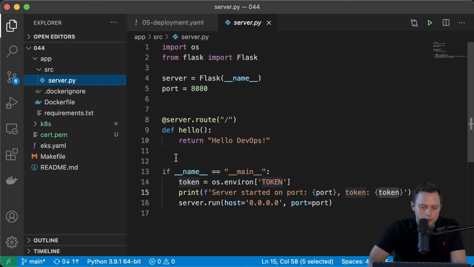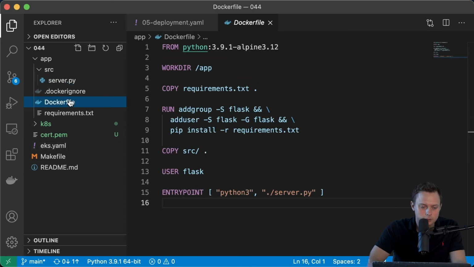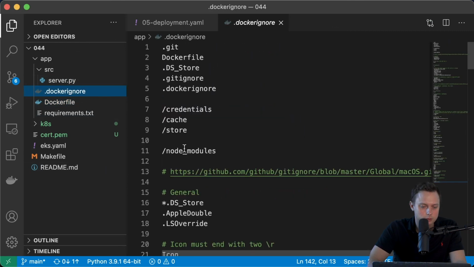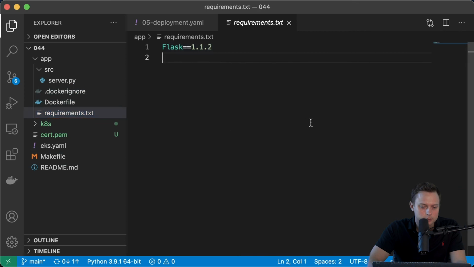Here, when I just start this application, I'm gonna read the environment variable called token, and I'm gonna print it to the console, the token equal to the value for that token. I also created the Dockerfile for this application, a .dockerignore, and requirements to install Flask. And like I said, I uploaded it to Docker Hub.